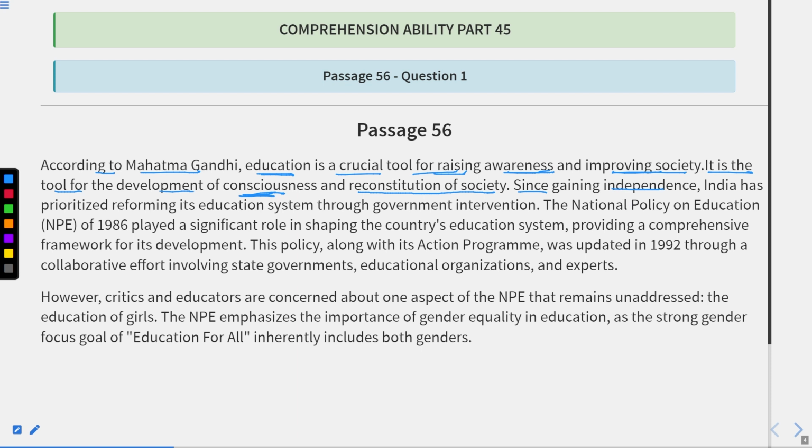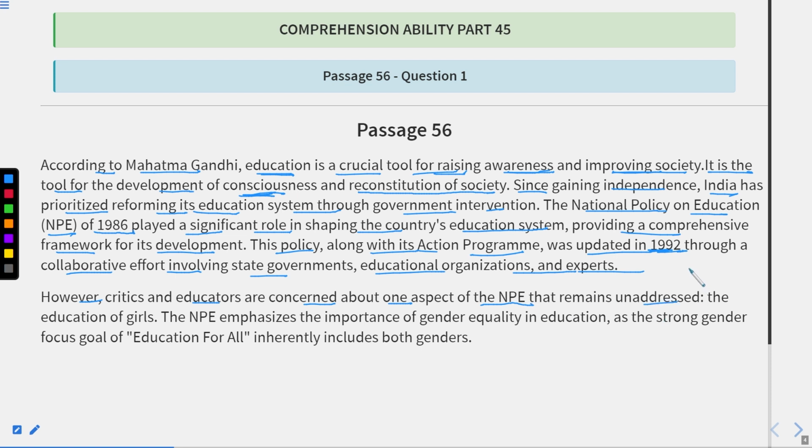Since gaining independence, India has prioritized reforming the education system through government intervention. The National Policy on Education, NPE, of 1986 played a significant role in shaping the country's education system. It means it actually formulated the country's education system, providing a comprehensive framework for its development. This policy, along with its action program, was updated in 1992 through a collaborative effort involving state governments, educational organizations, and experts. However, critics and educators are concerned about one aspect of NPE that remains unaddressed.